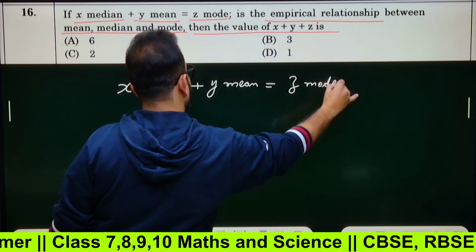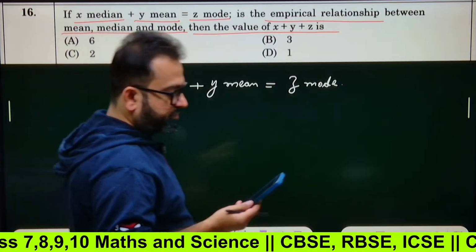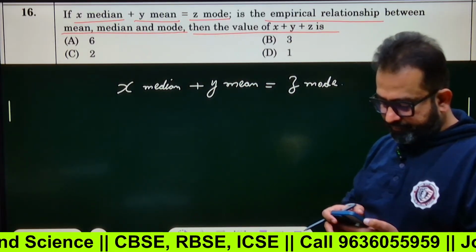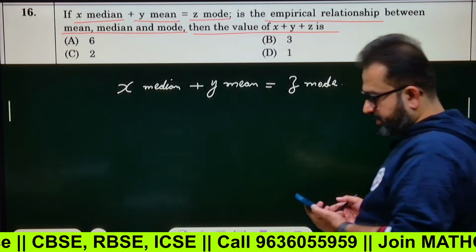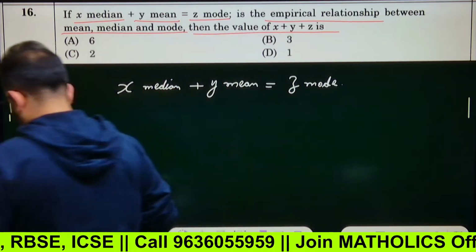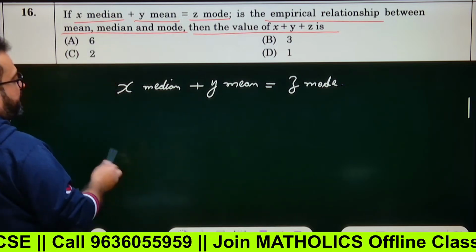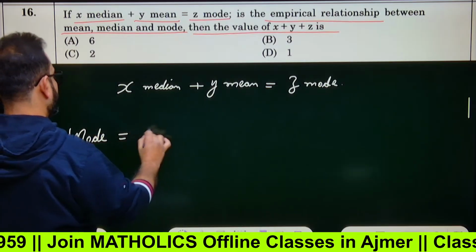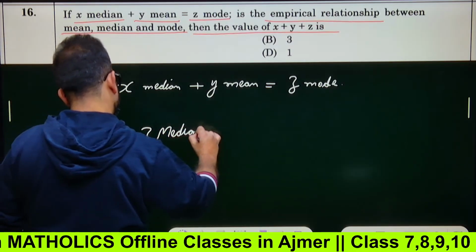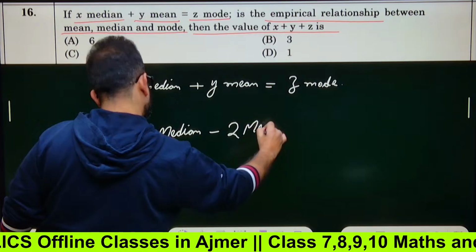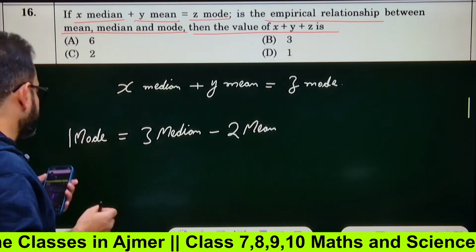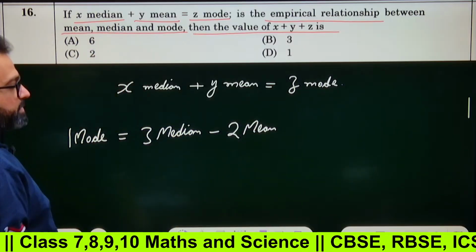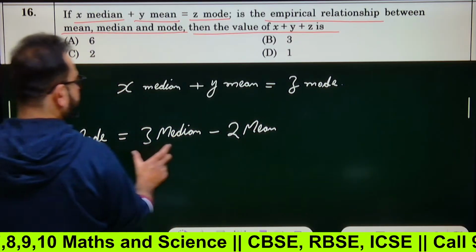One of our tricks actually went viral last year for this particular topic, on how to remember this empirical formula. See, you must remember it like this: 1 mode equals to 3 median minus 2 mean. So 1 mode equals to this. Now 1 mode, here it's given. Got my point? 1 mode equals to 3 median minus 2 mean.